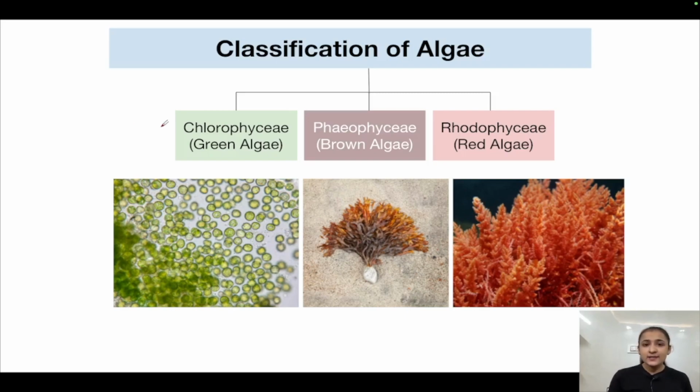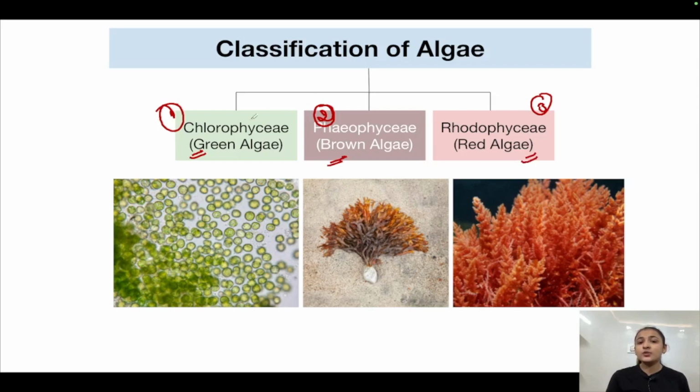Now, as I've been saying, you must be wondering what this green, red and brown algae is. Are there colors to it also? Well, yes, there are colors to algae. Algae is divided into three classes. Pay attention here. First is Chlorophyceae, also known as green algae. Then Phaeophyceae, also known as brown algae. Then Rhodophyceae, also known as red algae.